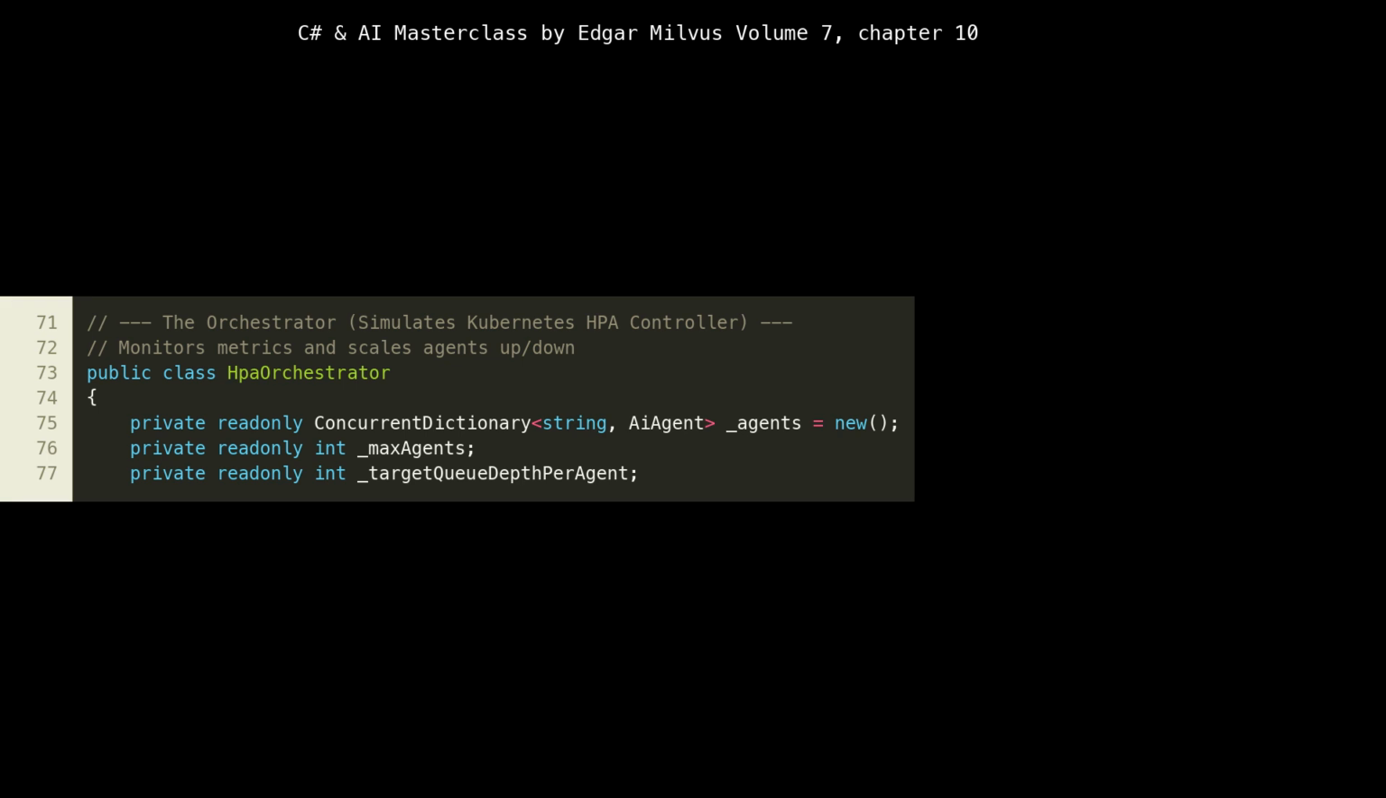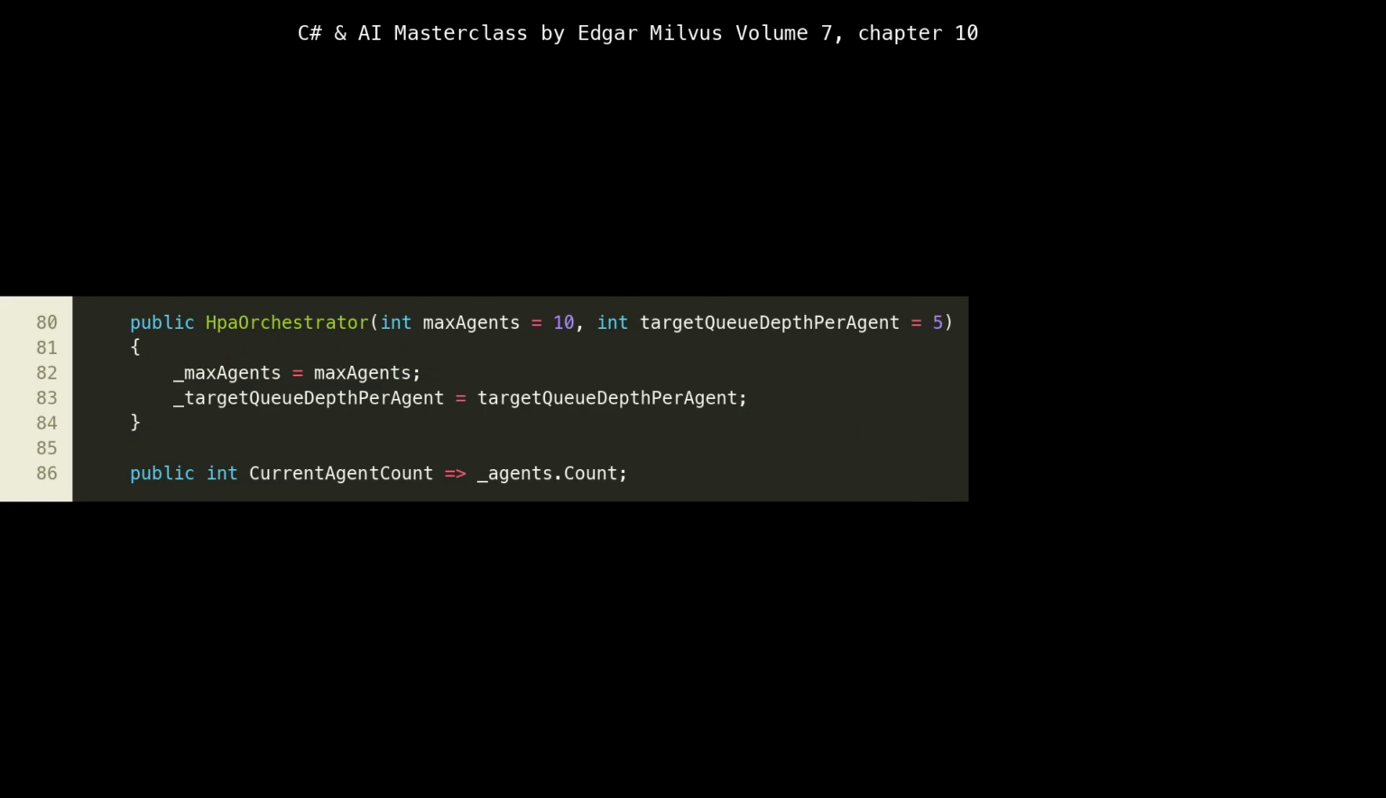modifying this collection. _maxAgents and _targetQueueDepthPerAgent are configuration parameters, mirroring HPA's max replicas and target average value for custom metrics. These parameters allow us to tune the scaling behavior, defining the upper limit of agents and the desired workload per agent. The HPA Orchestrator constructor initializes the scaling parameters, _maxAgents and _targetQueueDepthPerAgent. These values directly influence how aggressively and how much our system will scale. For instance, a lower _targetQueueDepthPerAgent means the HPA will be more sensitive to increased load and will scale out more quickly.